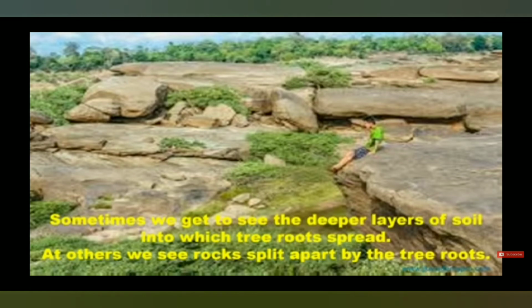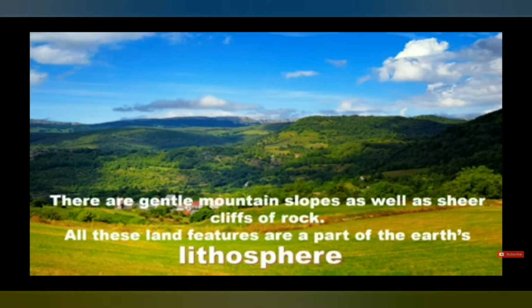In hilly areas we see this kind of structure of land on the earth's surface. As we go along, we also see gentle mountain slopes as well as sheer cliffs of rock. All these land features are part of the earth's lithosphere.